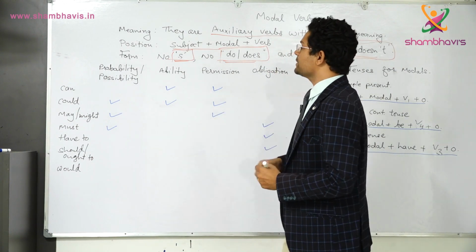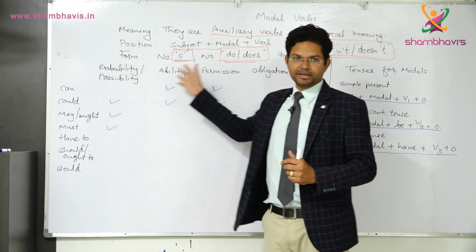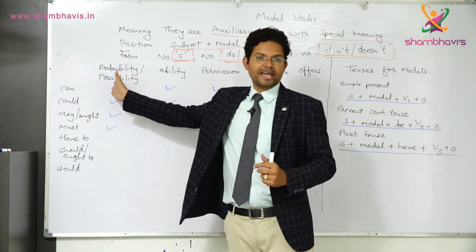Okay. Now let's see the meaning. So in the meaning, I have 5 categories. Number 1, possibility and probability.